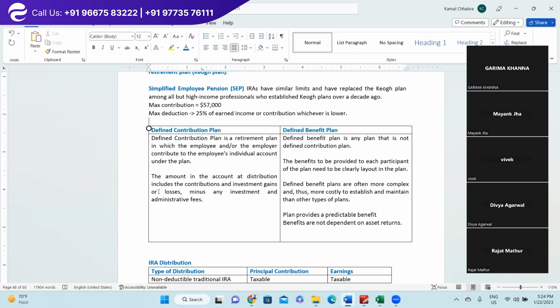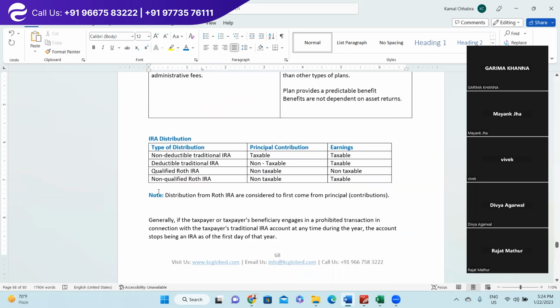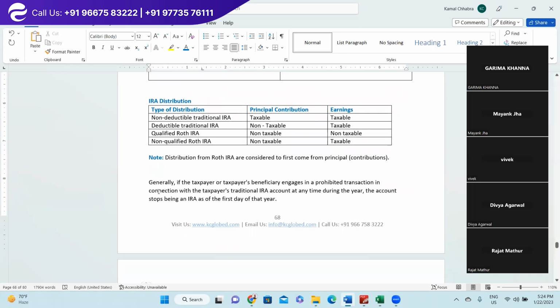Correct? Okay. So next is IRA distribution, types of distribution. First is non-deductible traditional IRA. Non-deductible means when you made the contribution, at that point of time the amount was not deducted, so you have paid taxes, right?